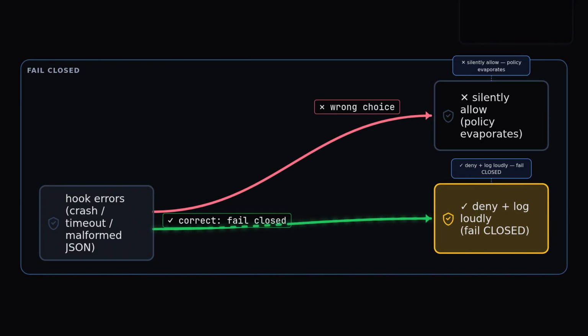Last rule, and the most important. What happens when the hook itself errors, crashes, times out, returns malformed JSON? 2 doors. Behind the first, silently allow the tool. Your policy just evaporated and nobody noticed. Behind the second, deny and log loudly. Fail closed. Always take the second door. A guarantee that disappears on error was never a guarantee.